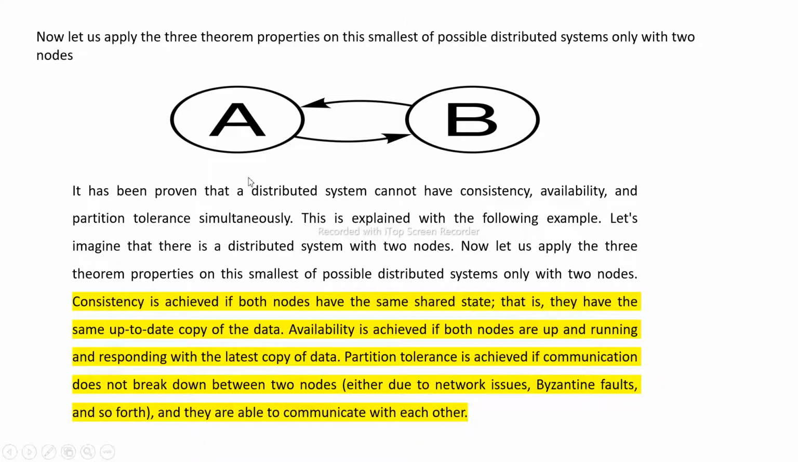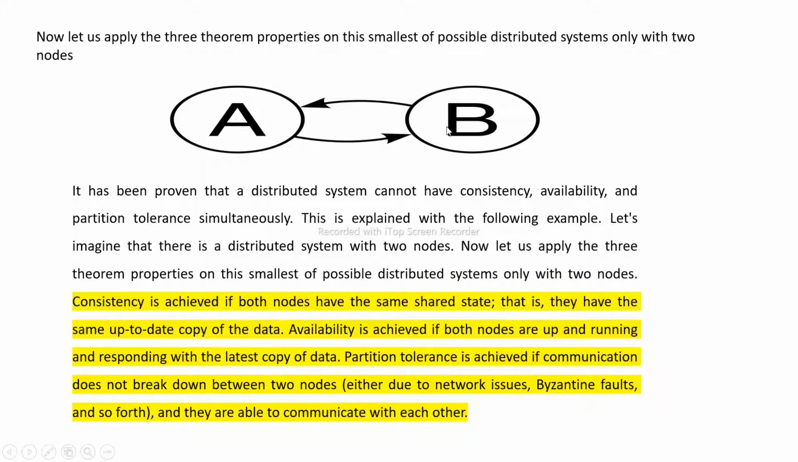Obviously, whatever A has, the same data is with B, then we can call it that. Consistency is achieved if both nodes have the same shared data, that is, if they have the same up-to-date copy of the data. Availability is achieved if both nodes are up and running and responsive with the latest copy of data. Availability means whatever data is available here, the same data should be available here.